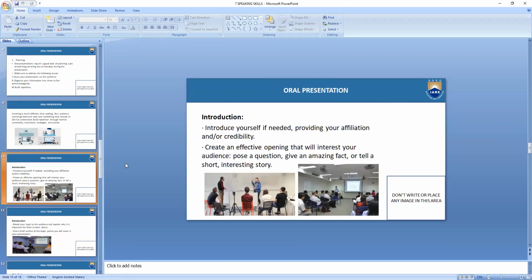Introduce yourself if needed, providing your affiliation and or credibility. Usually it happens if you are not a very famous speaker. If Narendra Modi, our Prime Minister, addresses a gathering, we all know that he is the Prime Minister of our country, because he is a famous personality. Everyone will know.